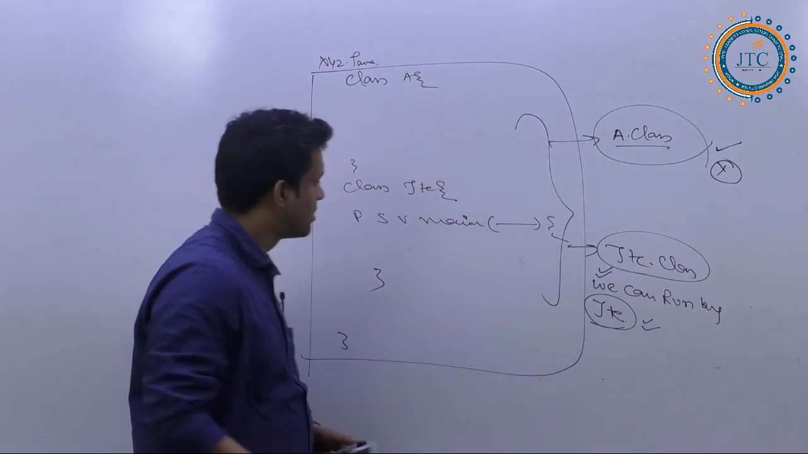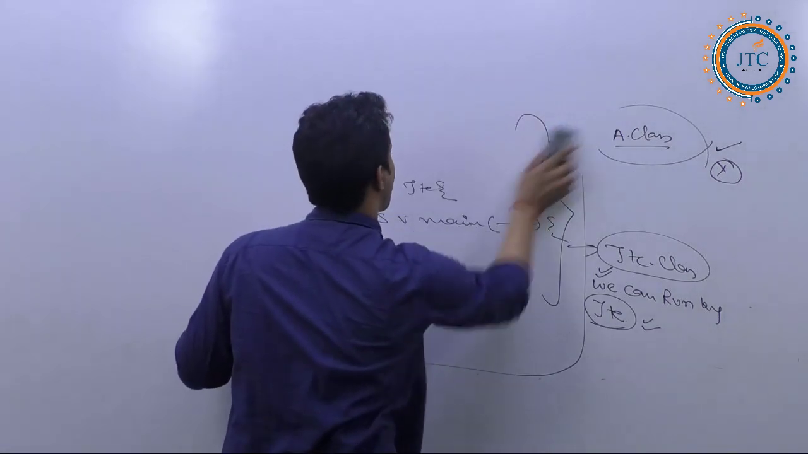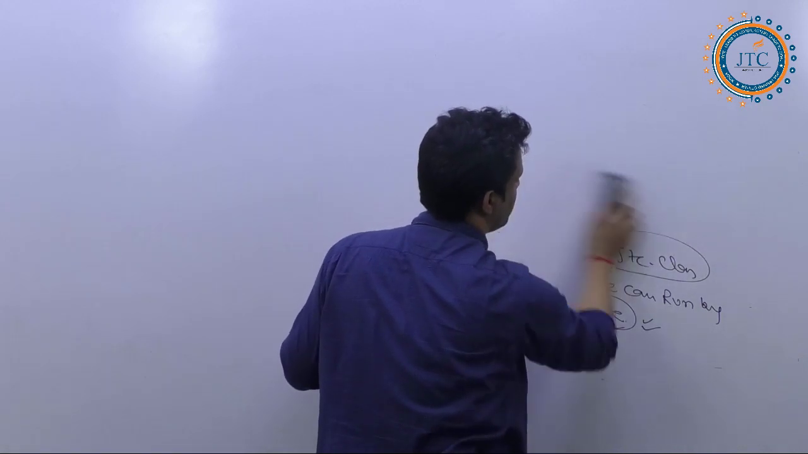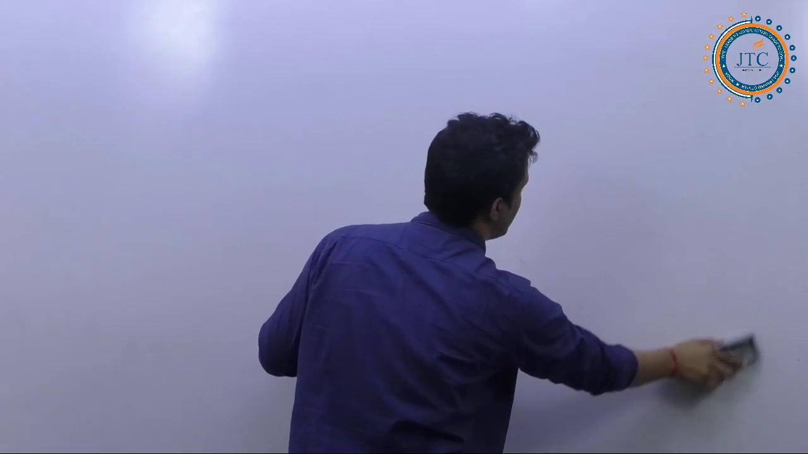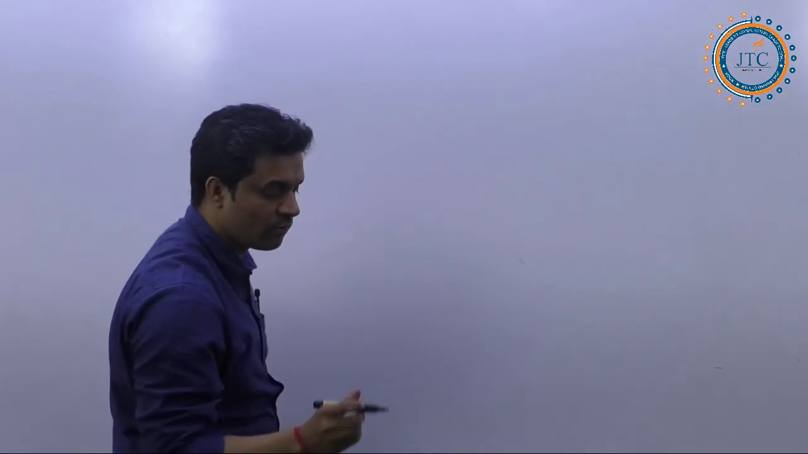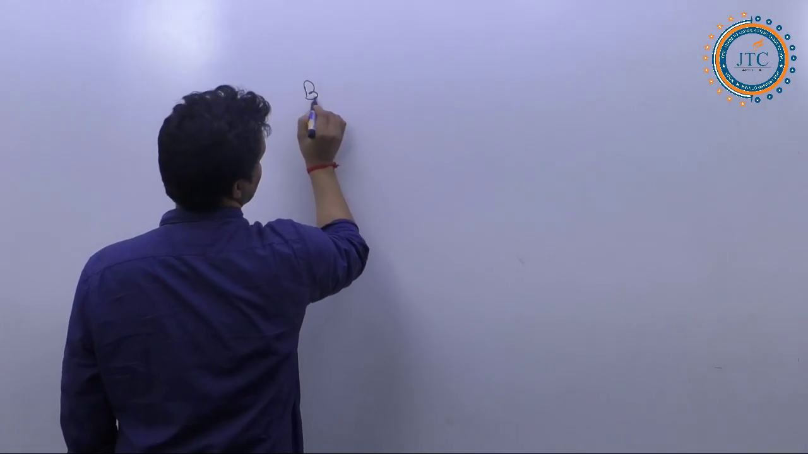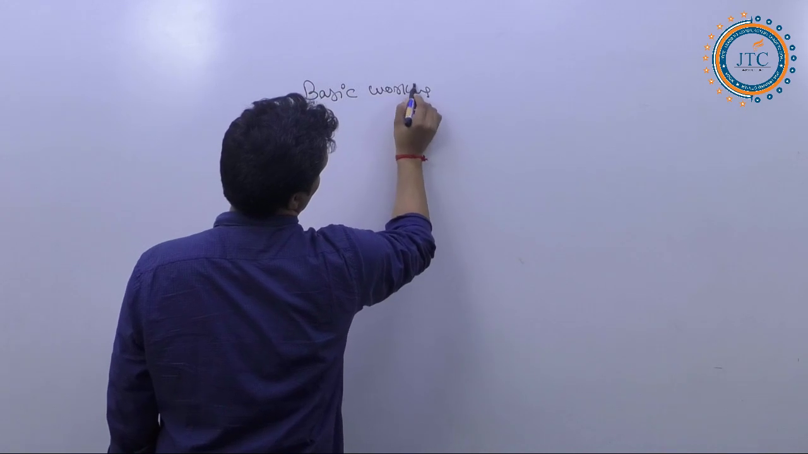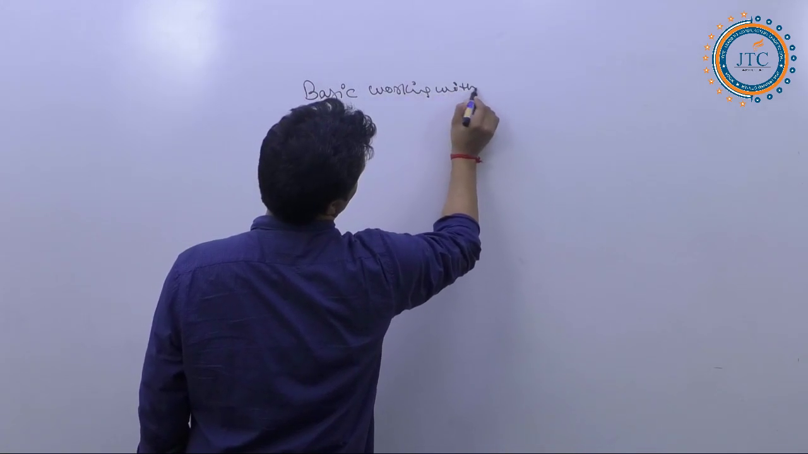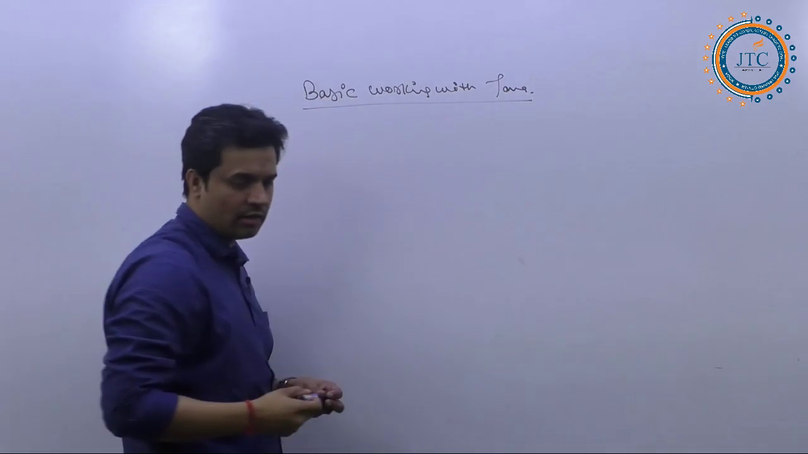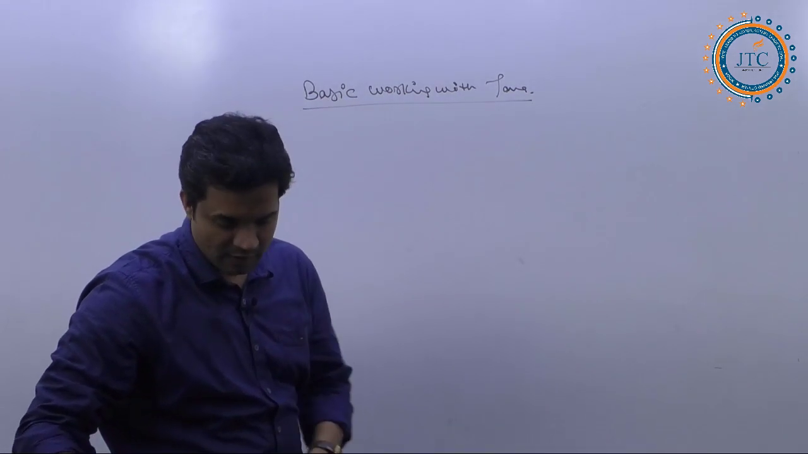Now here you see that we have just completed the basic working with Java. We have completed it, right? What is the basic working concept of Java that we have seen?